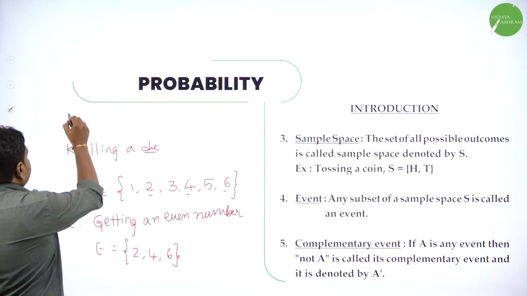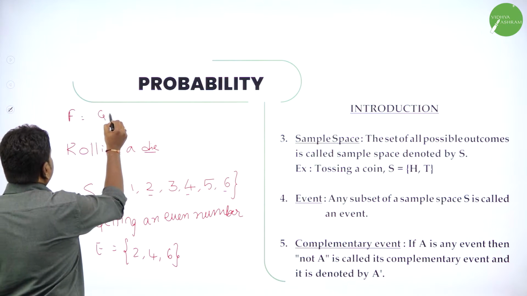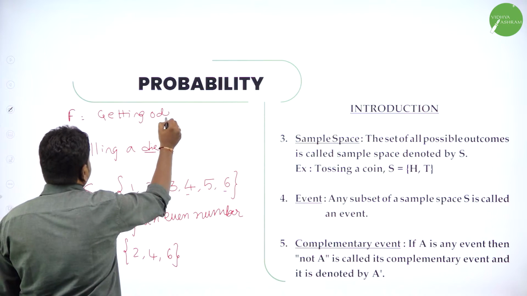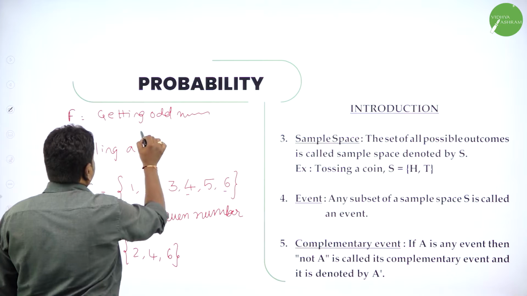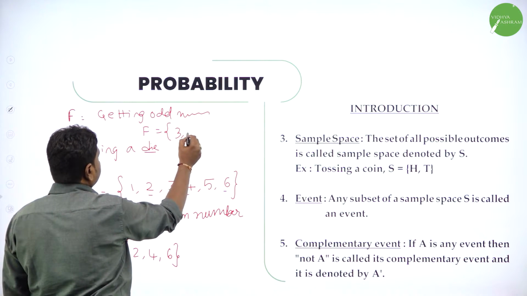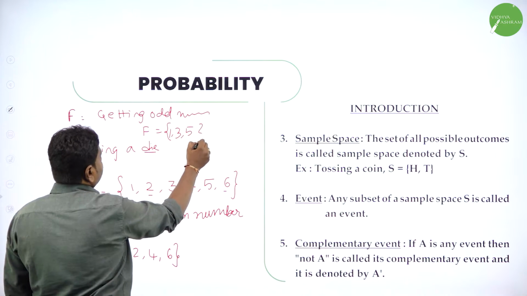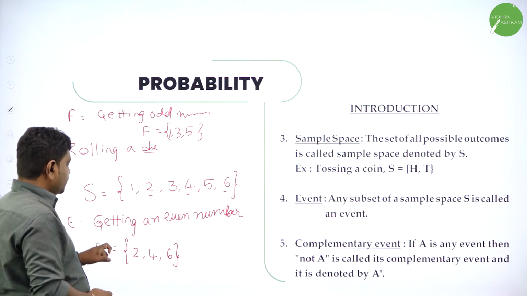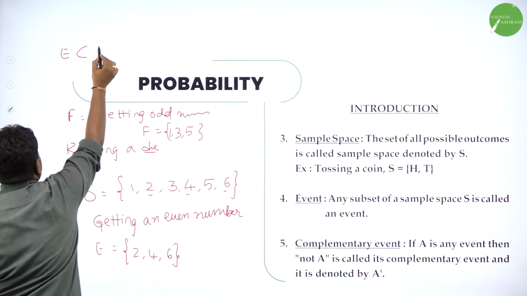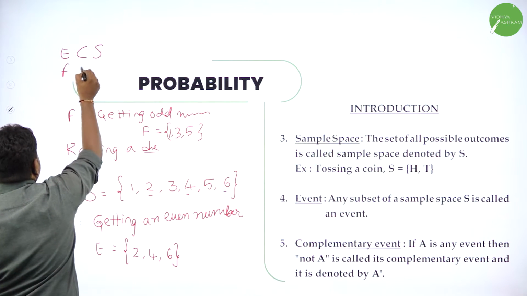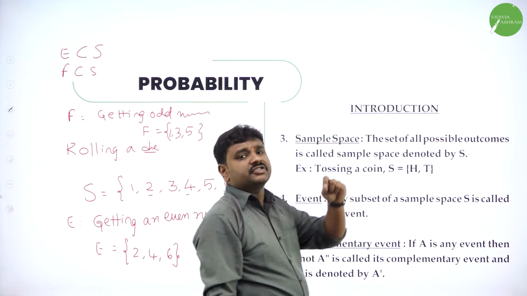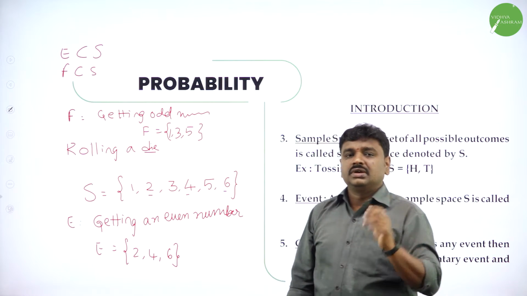I'll say event F. Event F is what? Getting an odd number. What are the odd numbers? Event F is 1, 3, 5. So you can see E and F are subsets of S. E is clearly a subset of the sample space, and F is also a subset of the sample space. So what is meant by an event? An event is a subset of the sample space.